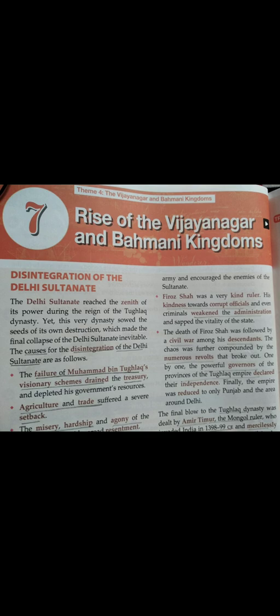It is this very dynasty, the Tughlaq dynasty, which is responsible for the collapse of the Delhi Sultanate. So the causes of this disintegration are as follows. The failure of Muhammad bin Tughlaq's visionary schemes drained the treasury and depleted his government's resources.